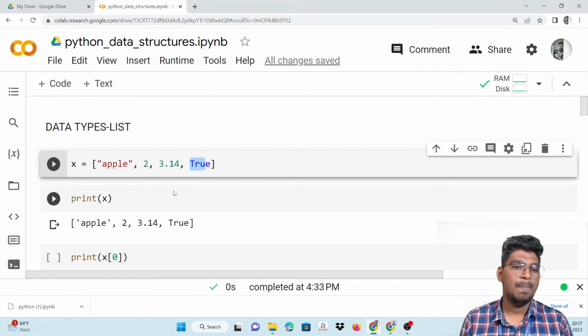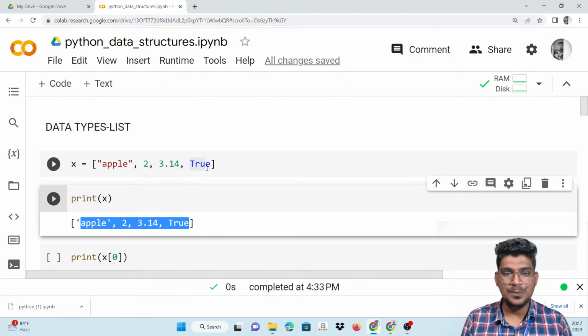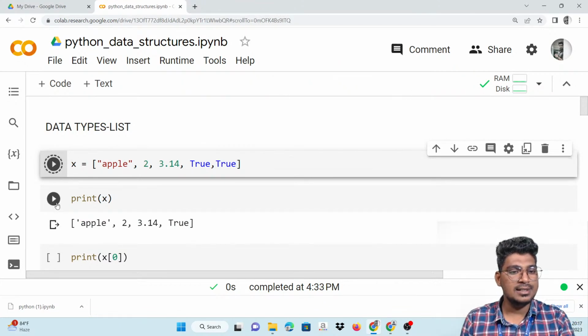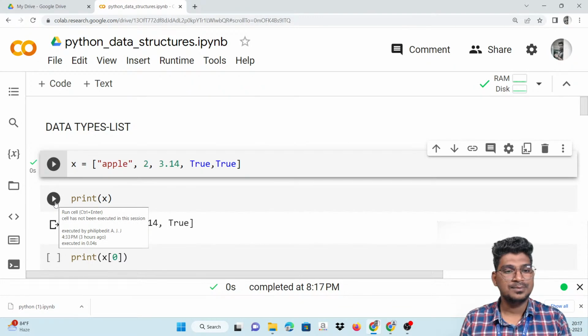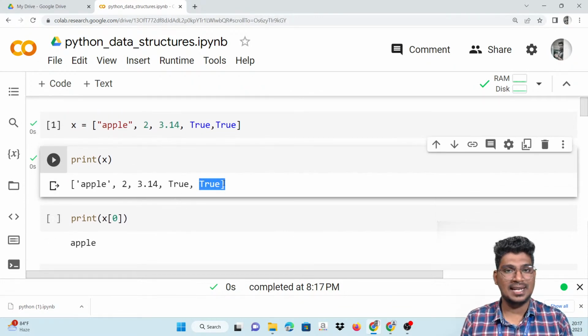For example, you can see it here. It is ordered. It does not change any items. It is printed in the same order. Is it clear now? And it allows duplicates, in the sense again I'm going to enter True, and you can see it here. It allows duplicates. These important things are clear. Okay, right.